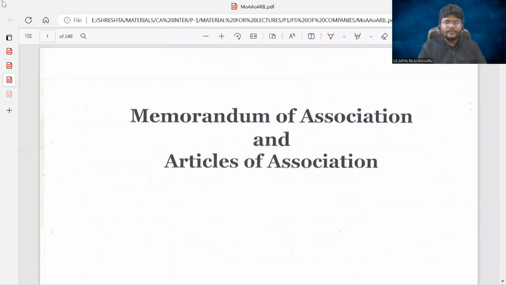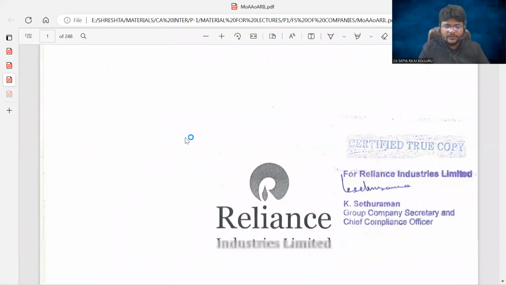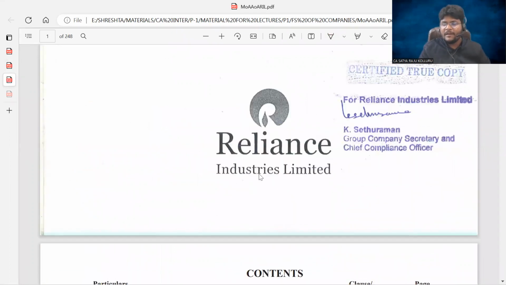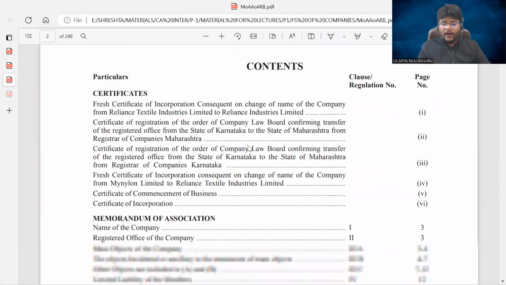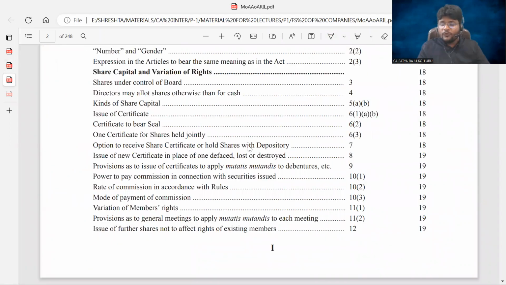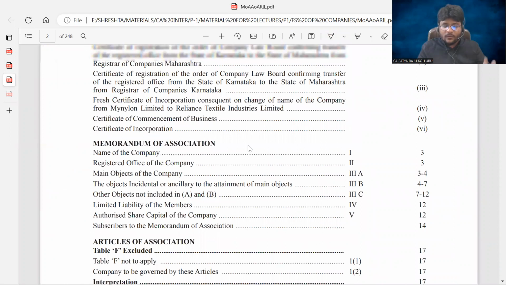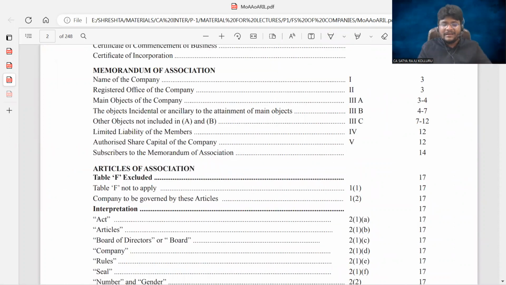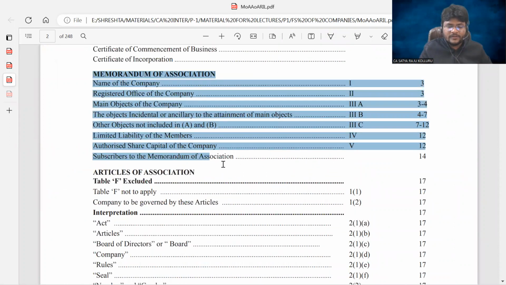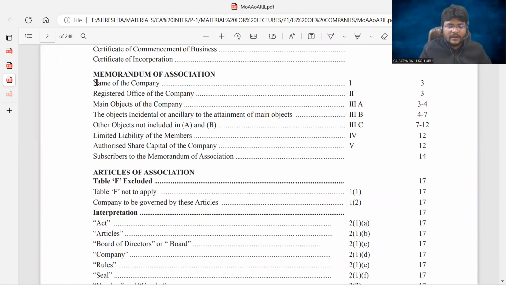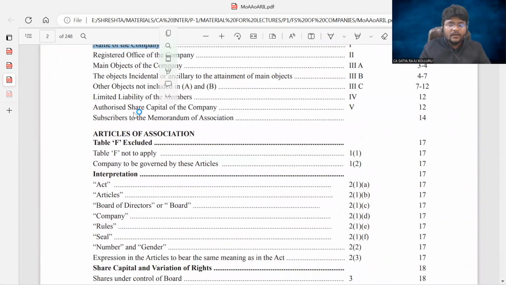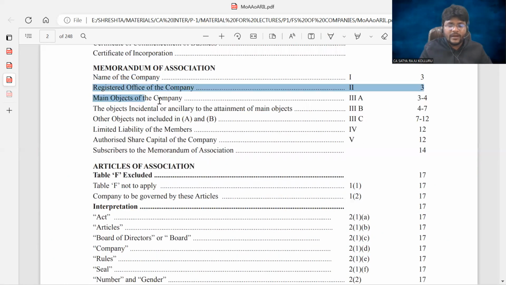Come here. This is the memorandum of association and articles of association of Reliance Industries Limited, RIL. I don't want to show you each and every page. It is too difficult a task. What I will show you is what contents are there in the memorandum of association. Just now we saw that the memorandum of association contains the name of the company. What is the name? RIL, Reliance Industries Limited. Sir, where is the registered office located? Is it in Mumbai? Is it in Hyderabad? What is the full address?